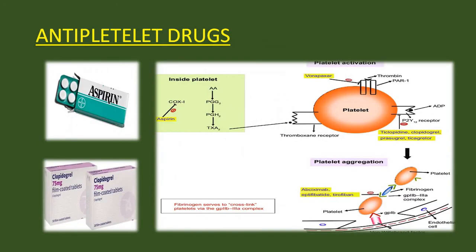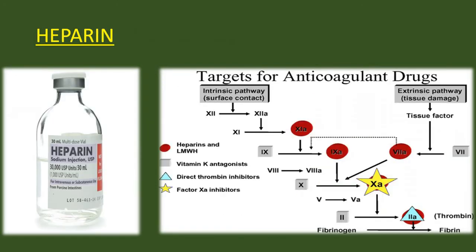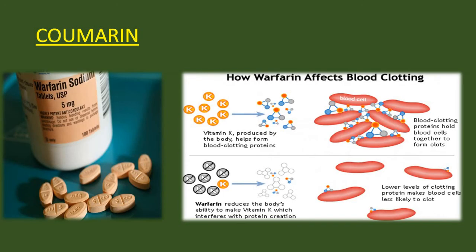Next, if a patient is taking antiplatelet drugs like aspirin or clopidogrel, these inhibit platelet aggregation. If you remember the coagulation process, the first step was platelet plug formation. So they inhibit platelet plug formation or platelet aggregation by inhibiting the COX-1 enzyme. And heparin, you can see in these slides, the red circles, these steps are inhibited by heparin, and by this it leads to coagulopathies. Now, coumarin.